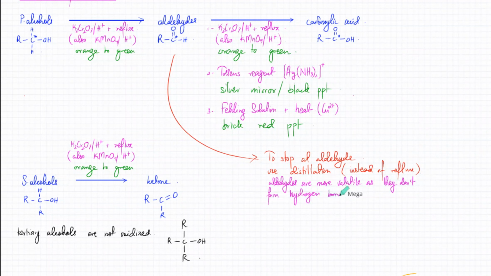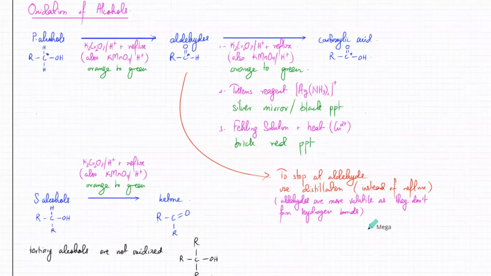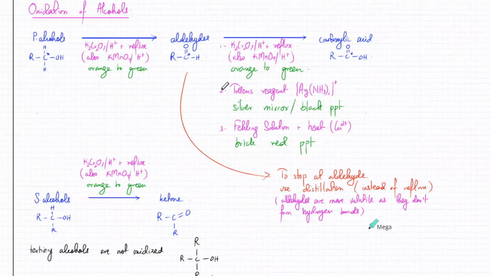That would be your reasoning compared to the other ones. Like the other ones are forming hydrogen bonds. So aldehydes tend to be more volatile. They escape the container very quickly. But with reflux, nothing can come out. So it would eventually form carboxylic acids.